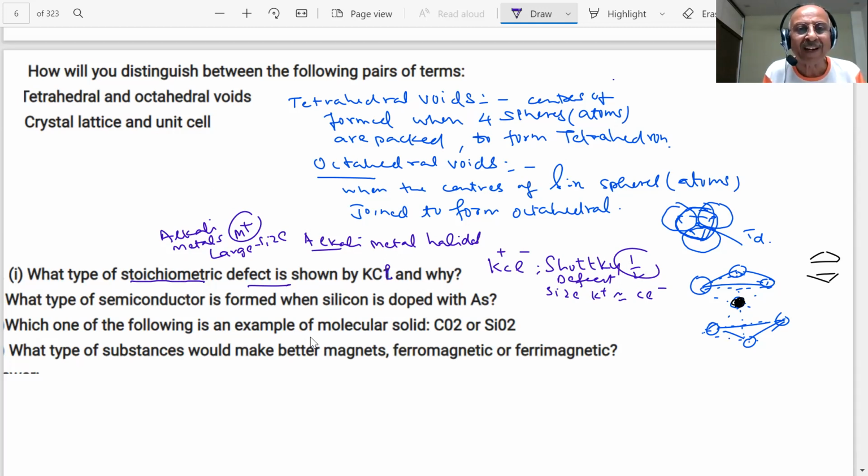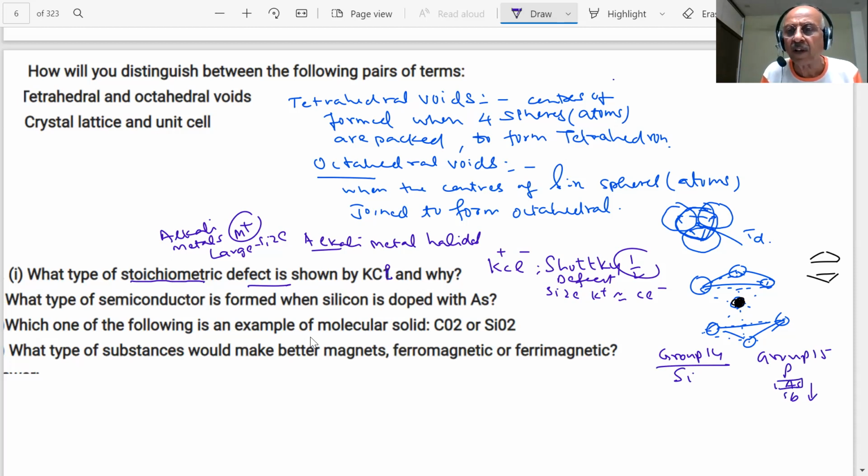What type of semiconductor is formed when silicon is doped with arsenic, students? N-type semiconductor. Silicon is which group? Group 14. Arsenic is which group? Group 15. Group 15: phosphorus, arsenic, antimony.